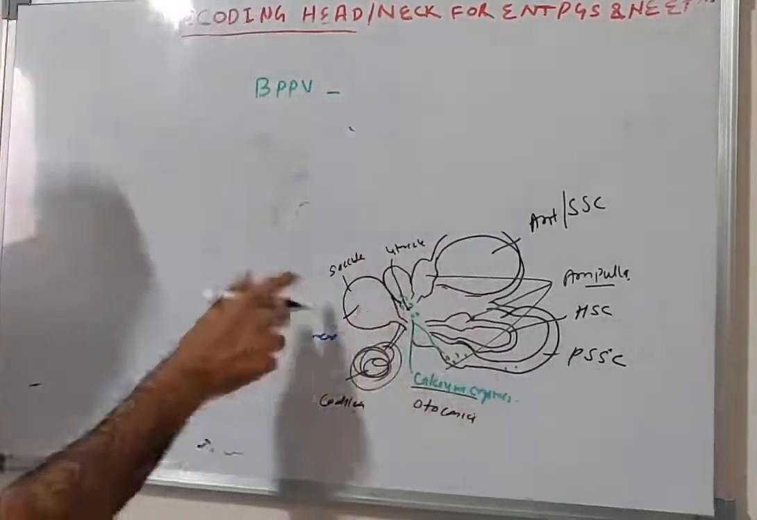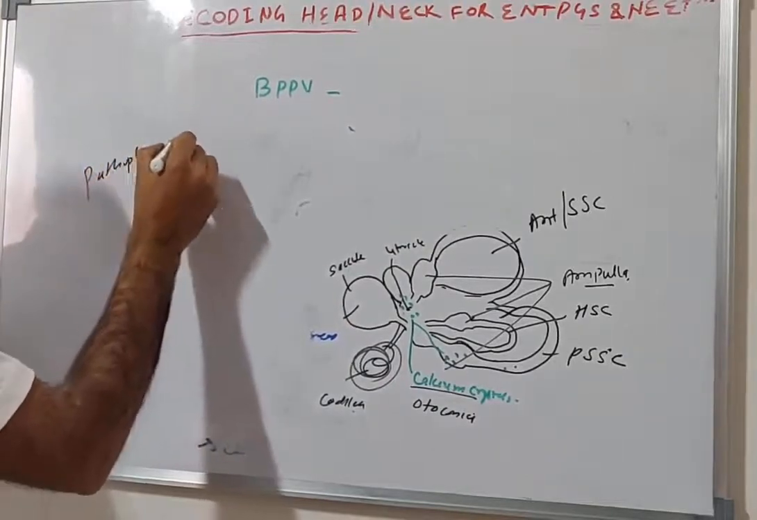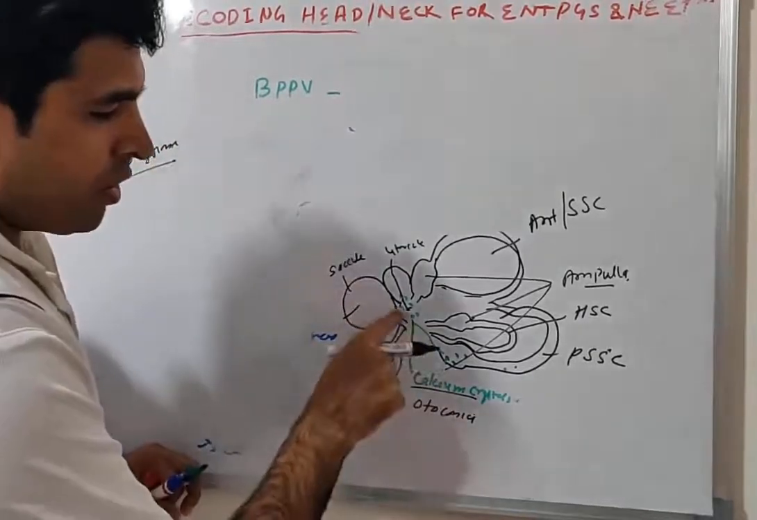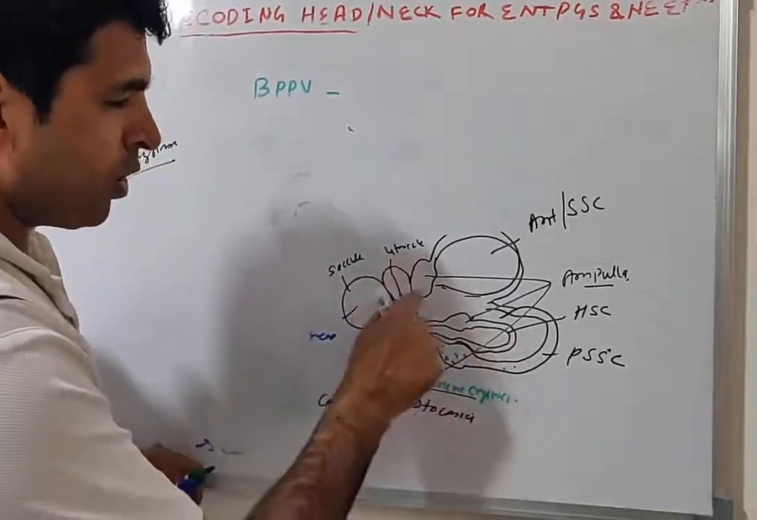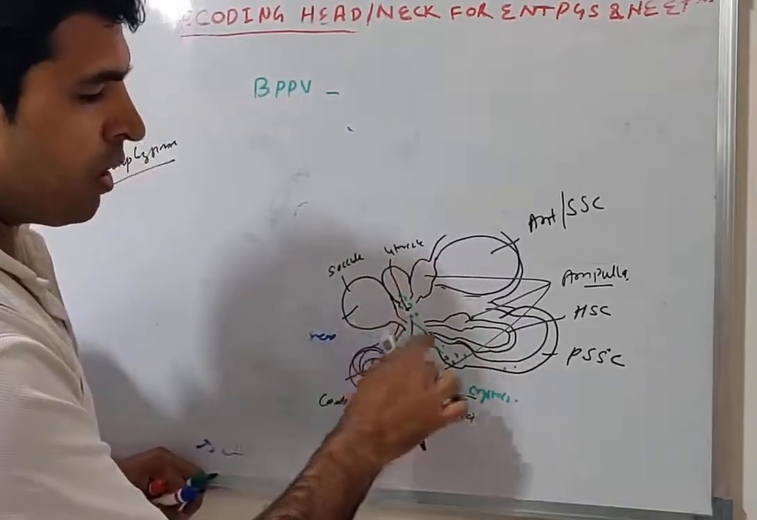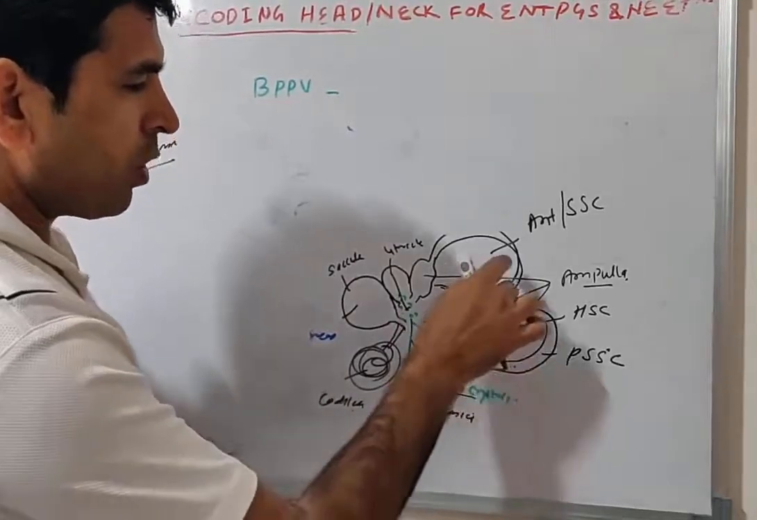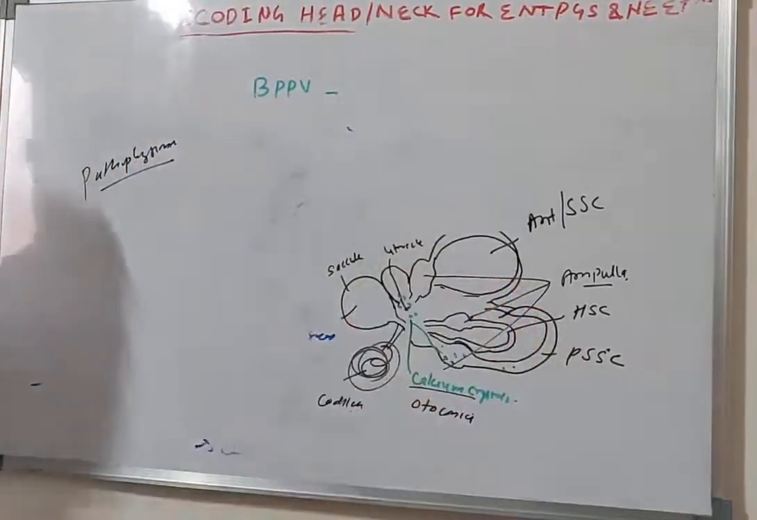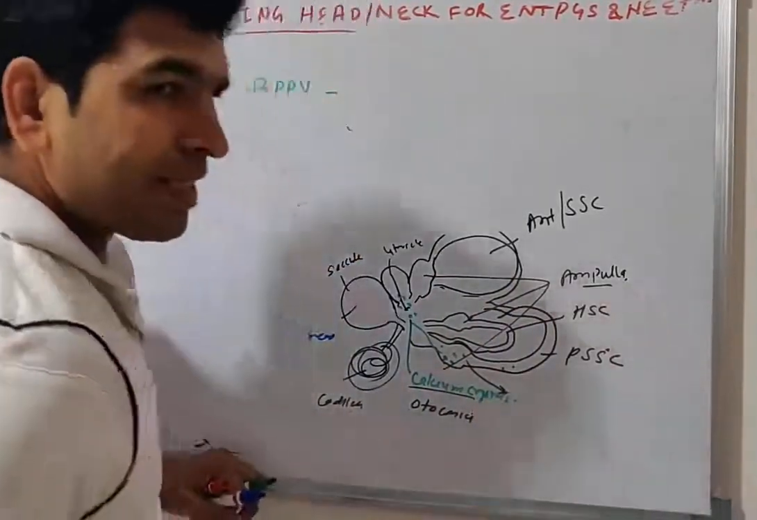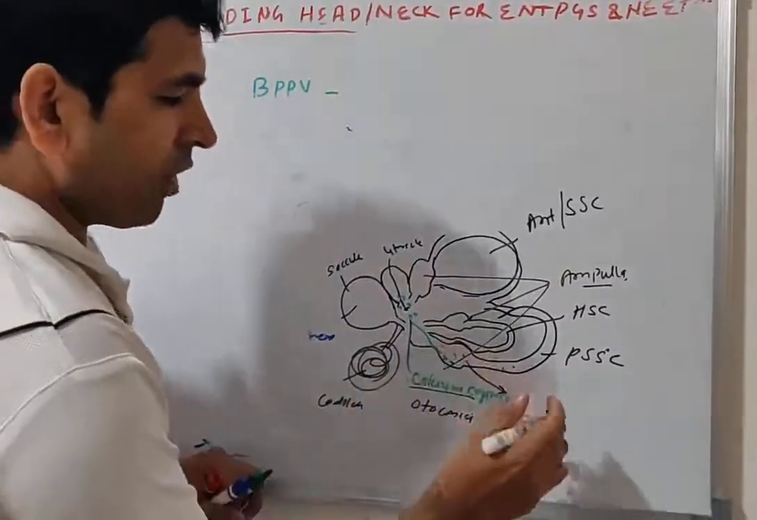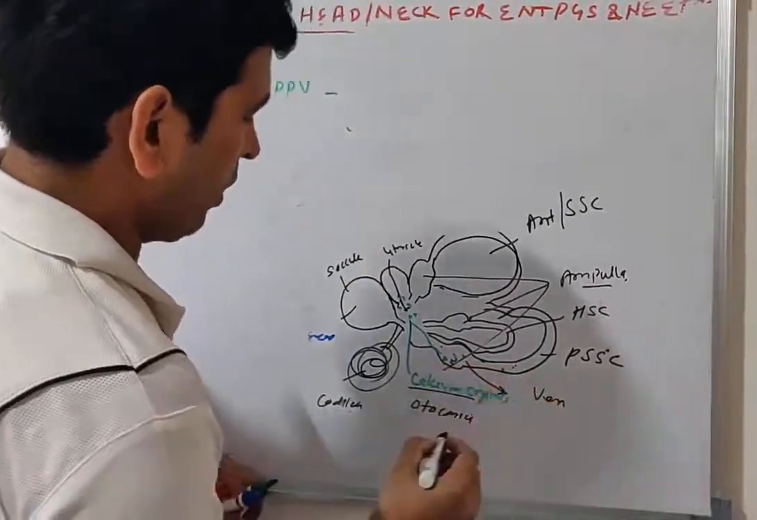If these otoconia dislodge from the utricle and go to the wrong place, either the posterior, horizontal or superior semicircular canal, this abnormal location leads to stimulation of the peripheral afferents causing vertigo. In the ampulla, they are free floating.